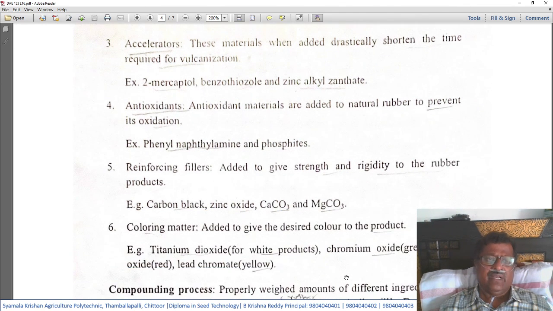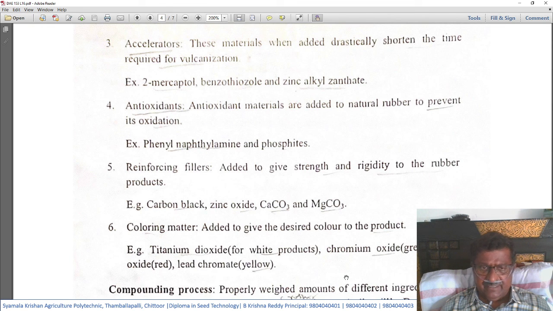Then the fifth one is reinforcing fillers. These are added to give strength and rigidity to the rubber products. Examples of these fillers are carbon black, zinc oxide, calcium carbonate and magnesium carbonates.